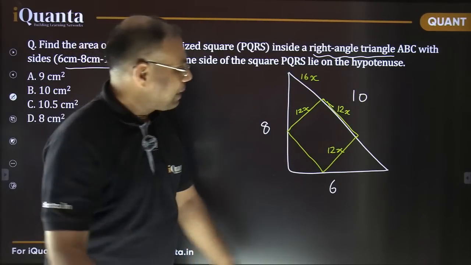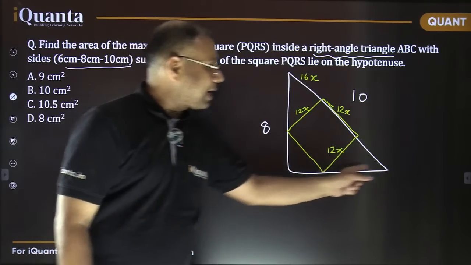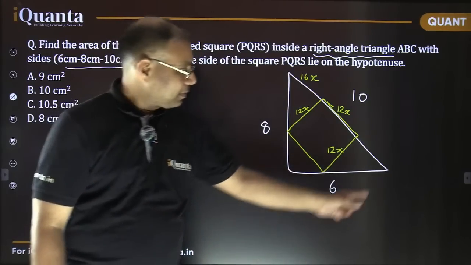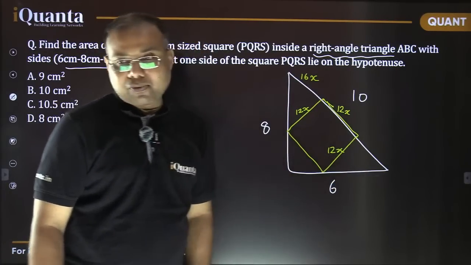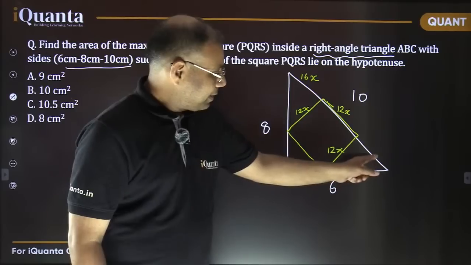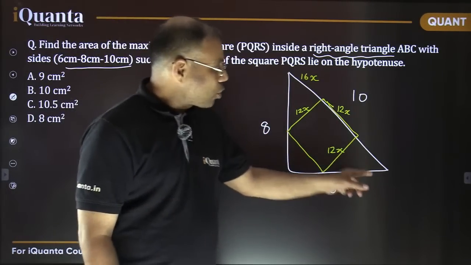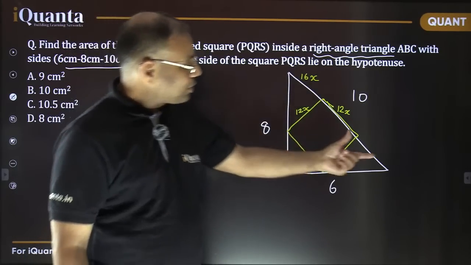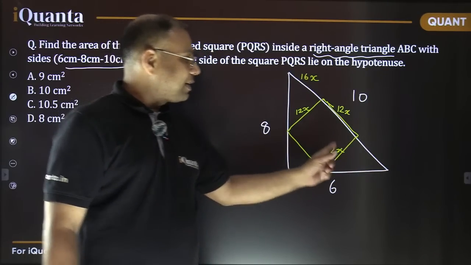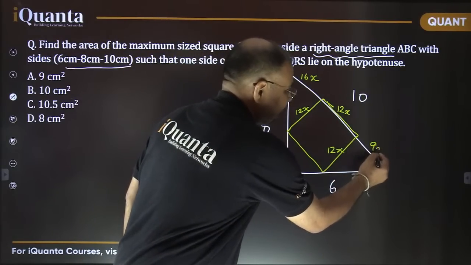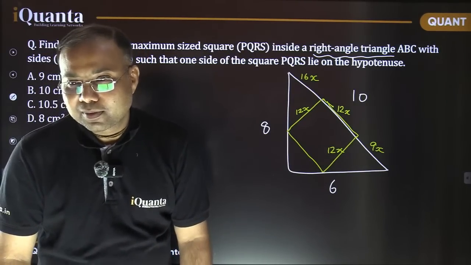Is it fine? Now quickly, please tell me how much is going to be this length. Use this triangle and the complete triangle as similar triangles. This smaller triangle here and this complete triangle, they are similar triangles. Use that ratio and tell me this value in terms of x. This is opposite to this angle. We are having the side length with the ratio 4. So this is going to be the 4 part, right? So ये 4 है तो ये 3 होने वाला है, right? They are going to be in the ratio 4 is to 3. So 3 4s are 12 and 3 3s are 9. So it is going to be 9x. Is it okay?